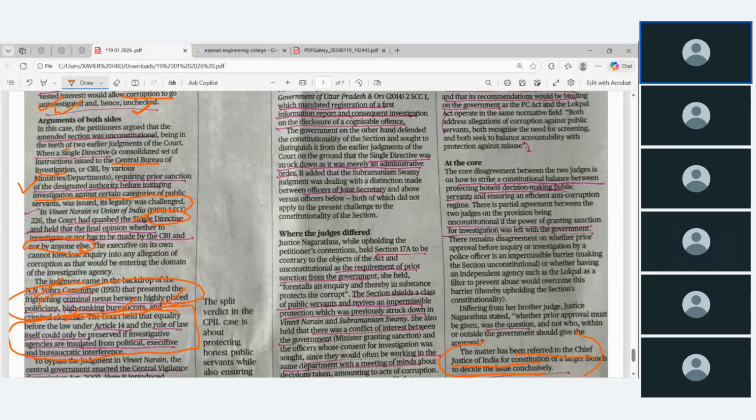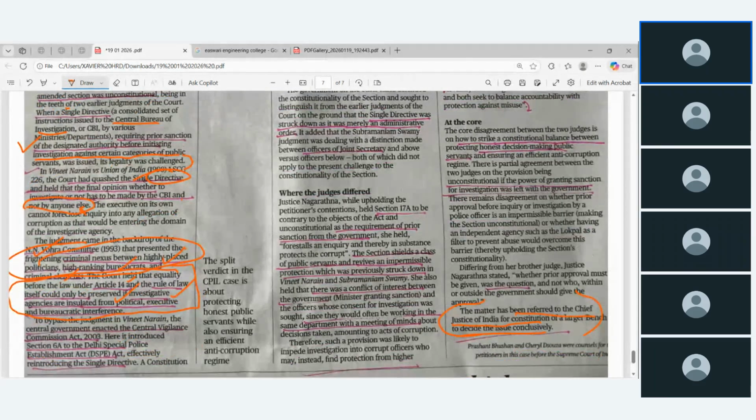Okay, and rule of law could be preserved. இது எப்படி Article 14 பாதுகாக்கணும் அப்படின்னா the investigation agencies இருக்குல்ல CBI, they are insulated. அதாவது they should be independent from political, executive, bureaucratic influence. Okay, அரசியல்வாதி இன்ஃப்ளூயன்ஸ் இருக்கக்கூடாது, bureaucratic interference இருக்கக்கூடாது. அப்ப independent-ஆ they have to take the decision.